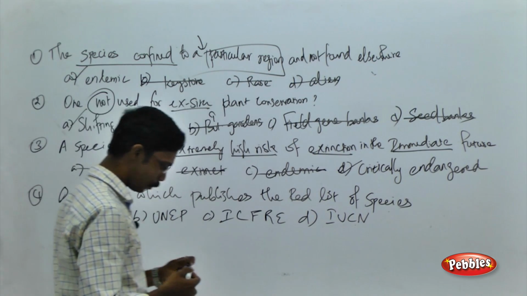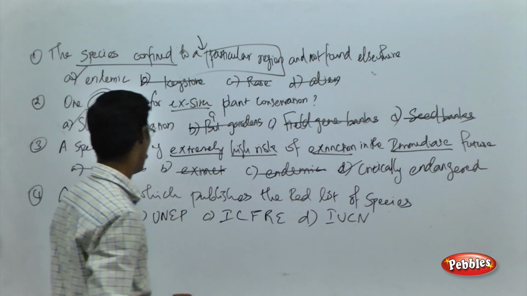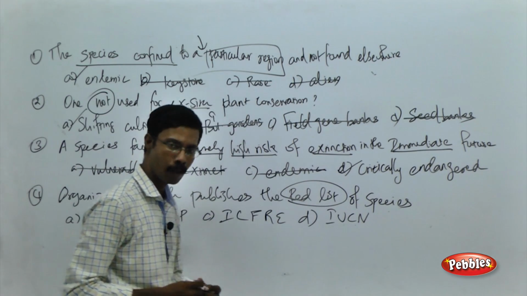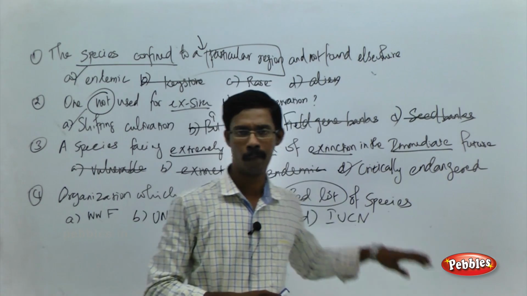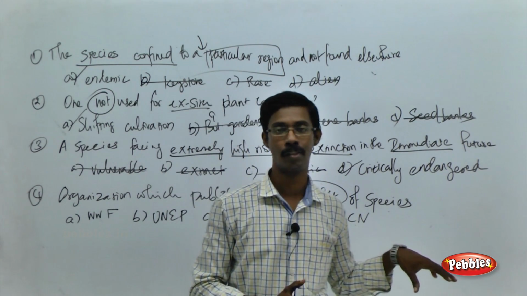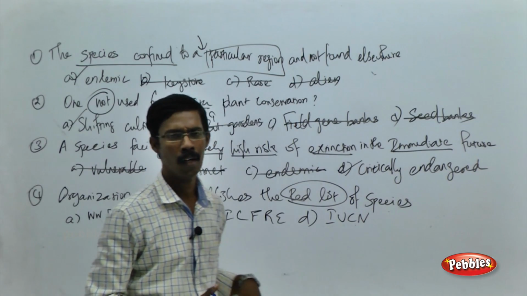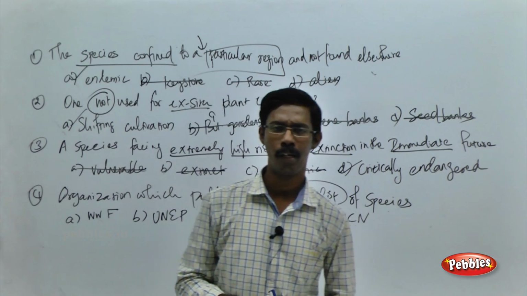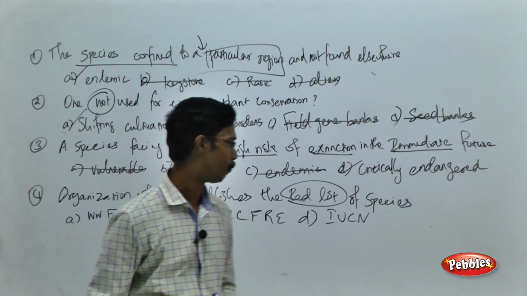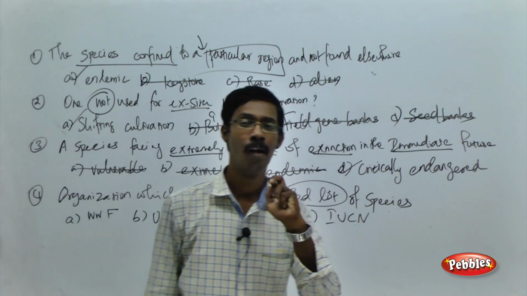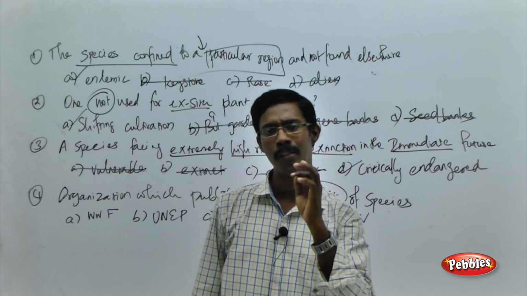And see the last question over here. The organization which publishes the red list of species. So what do you mean by red list? As I told you in the previous question. And this is the organization. IUCN refers to International Union for Conserving Nature, formed in the year 2004. Okay. What they are doing, they have released a list called the red data list or red list that contains the list of critically endangered species.